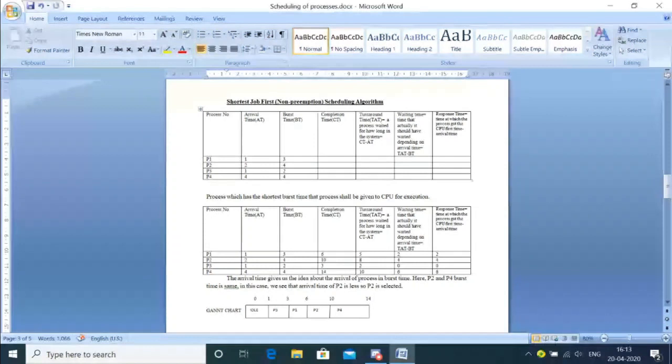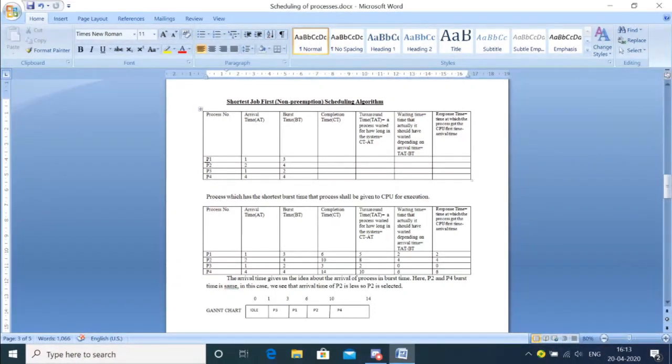From the name itself, how will it work? According to this algorithm, the process which has the shortest execution time or shortest burst time shall be given to the CPU for execution.